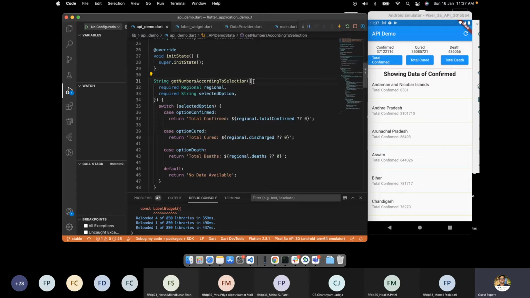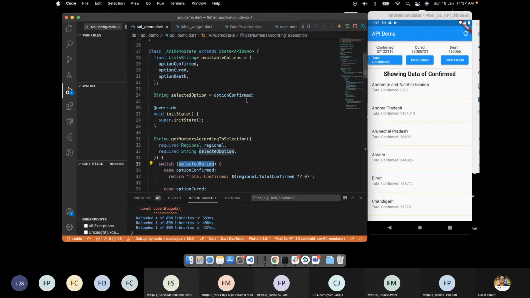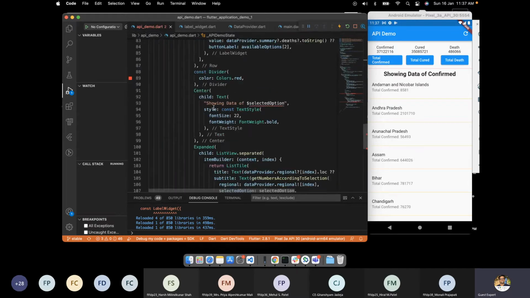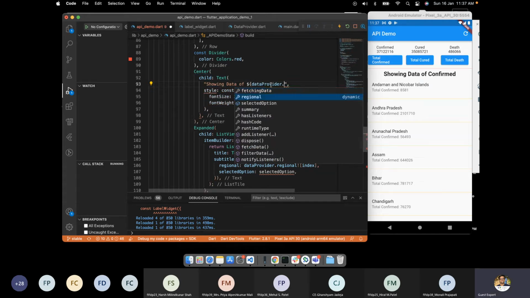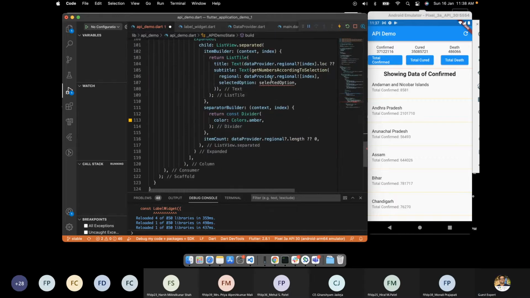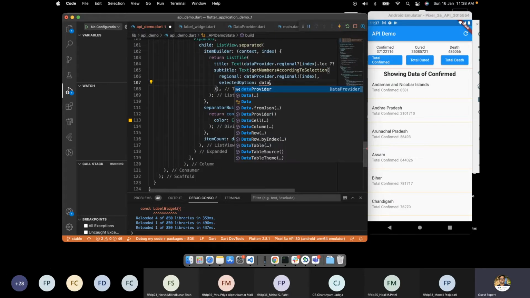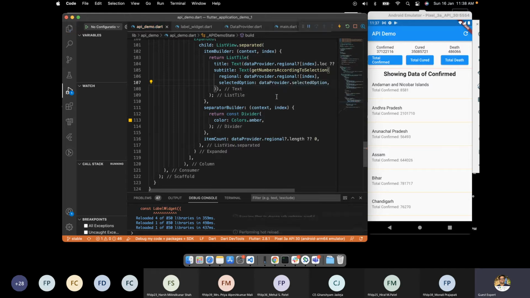And now we have a selection from the inside, not from here. We have the selection from showing the data from the provider, like data provider dot selectedOption and data provider dot selectedOption.